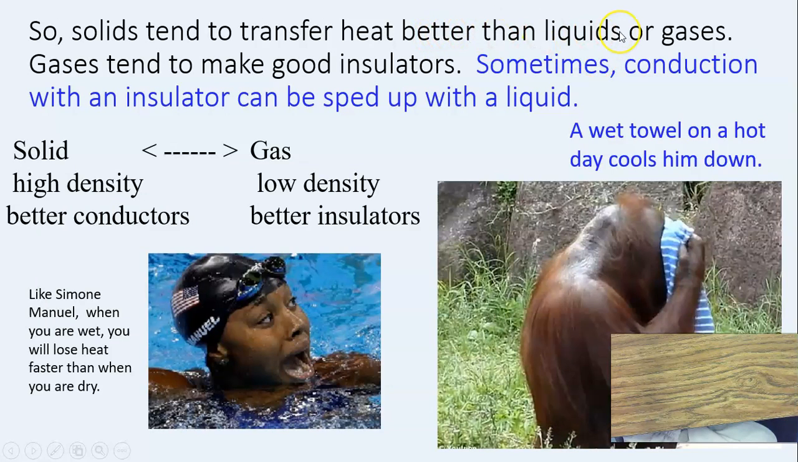Solids transfer heat better than liquids or gases. Gases make good insulators. That's why windows are argon filled. That means that in between two very tiny panes of glass in your windows, there's a gas like argon, and it keeps the heat from being transferred through your window. It acts as an insulator there to keep the heat out in the summertime and keep the heat in the wintertime.